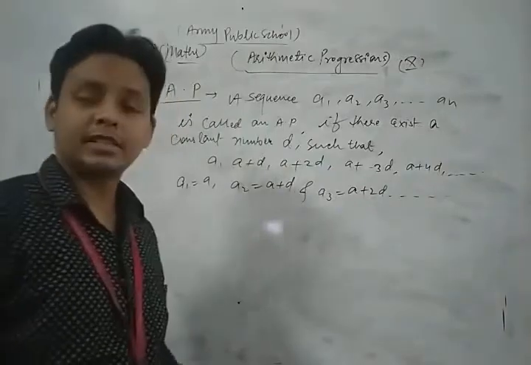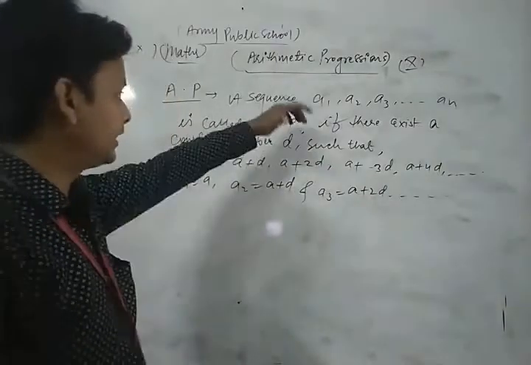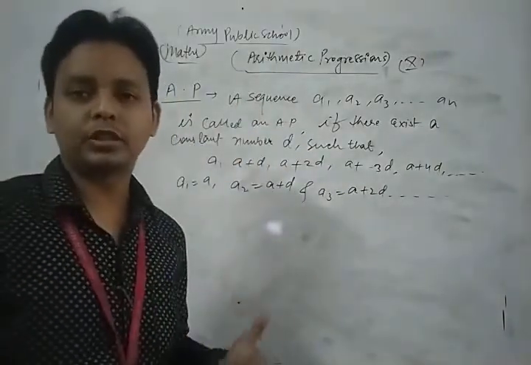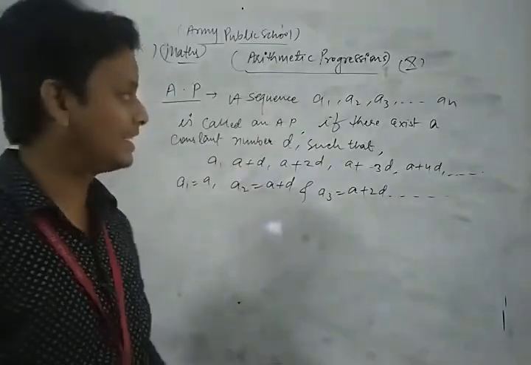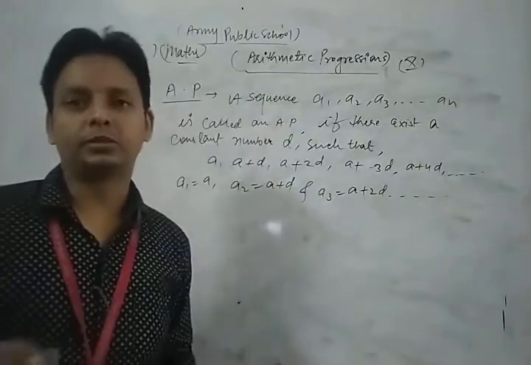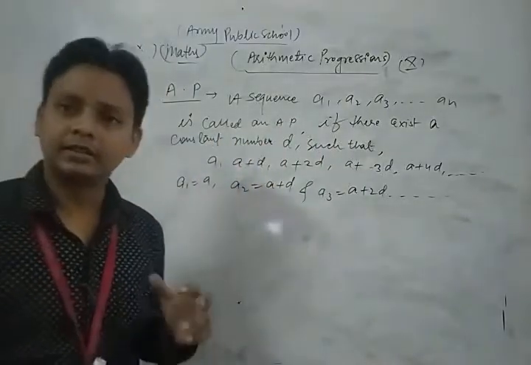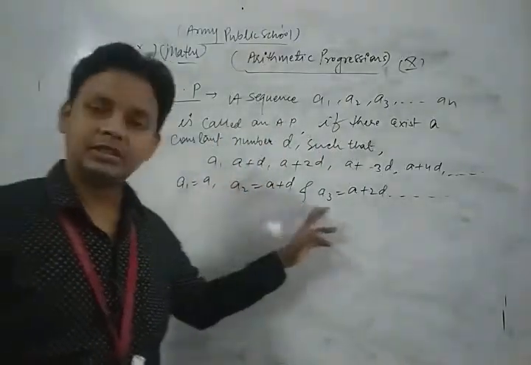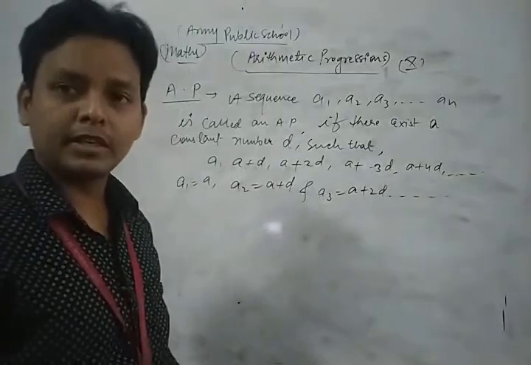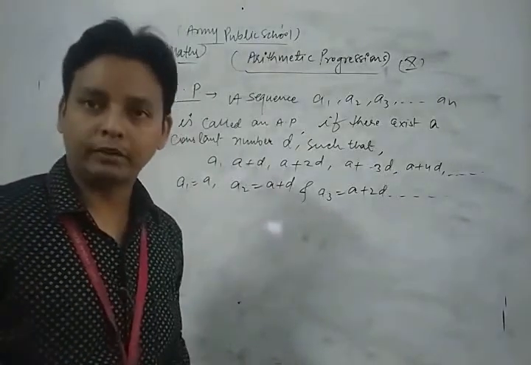Now, in that arithmetic progression, a sequence a1, a2 and so on up to an is called an arithmetic progression if there exists a constant number d such that this holds. The constant number d is known as the common difference.